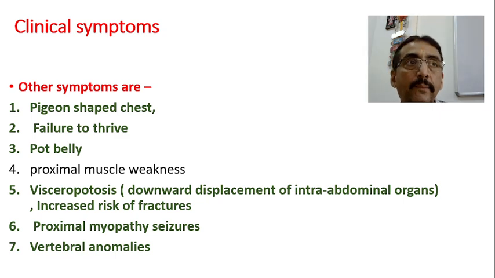Then pot belly will also be there. Pot belly means protuberance of the abdomen. Then failure to thrive will be there because of various reasons. Proximal muscle weakness is also common because the problem is with calcium. Calcium is very important for muscular contraction, you know. So therefore, this muscle weakness, etc., can occur.